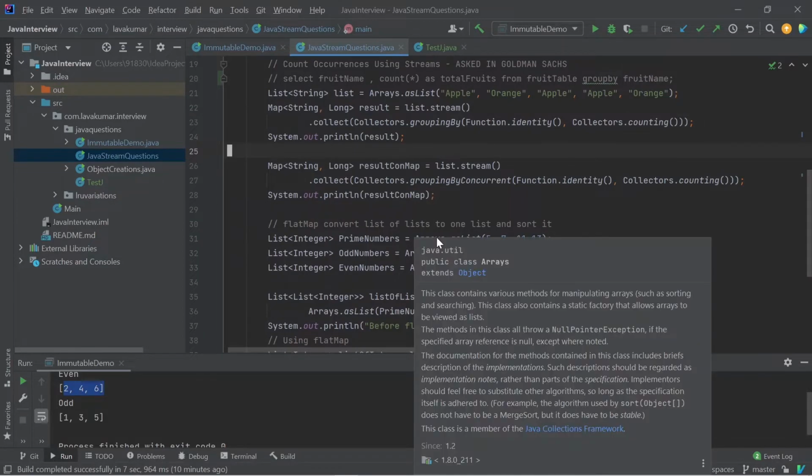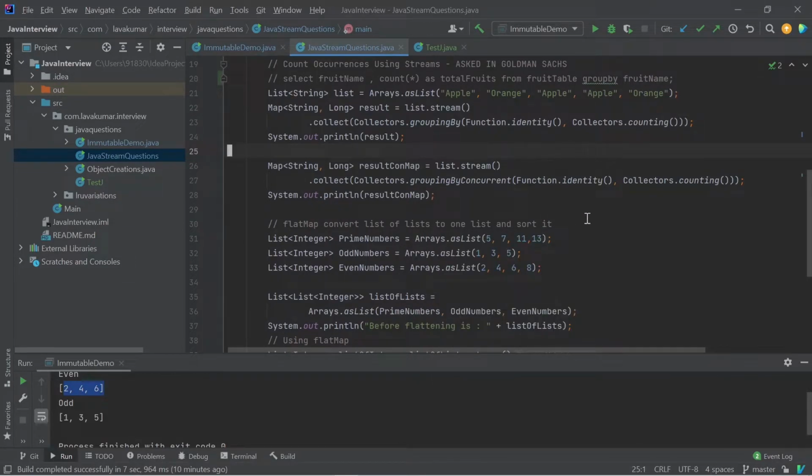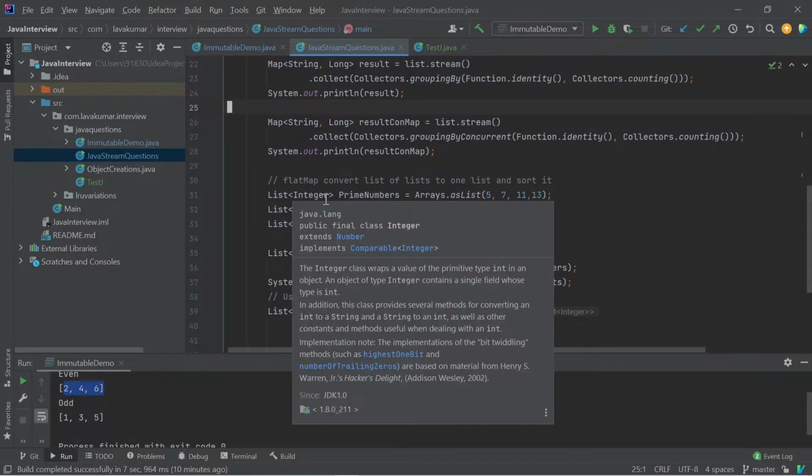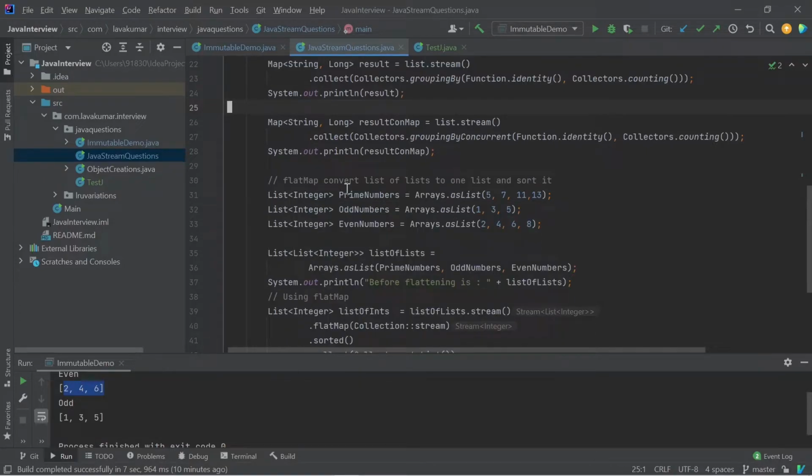And the third question I got in two different startups: you have a list of lists. You need to convert it into a single list, and you need to sort that list. This is the problem statement I got. So let us assume we have prime numbers, odd numbers, and even numbers. We have a list of lists, containing prime numbers, odd numbers, and even numbers.